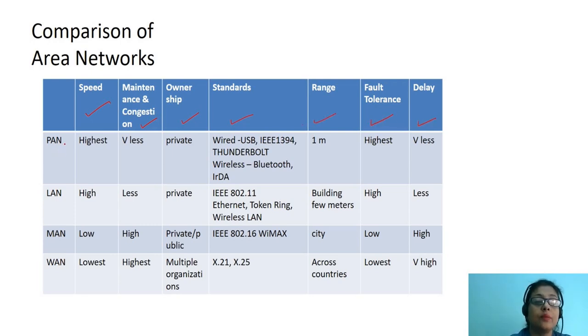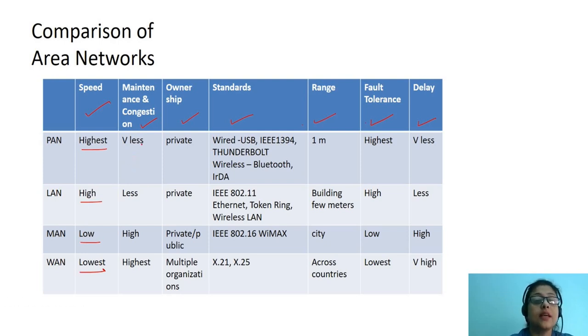Let's understand them one by one. Considering speed, we can see that PAN has the highest speed. LAN has high speed, but it is less as compared to PAN. On the other hand, speed of MAN is low and WAN has lowest among all the networks.